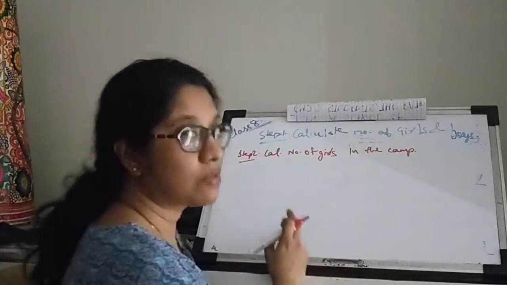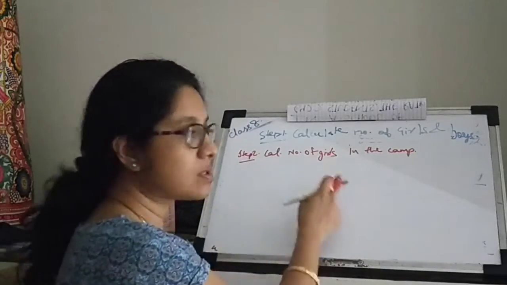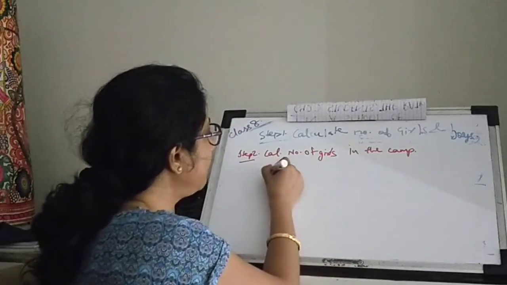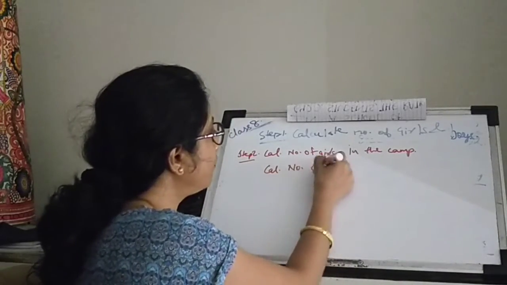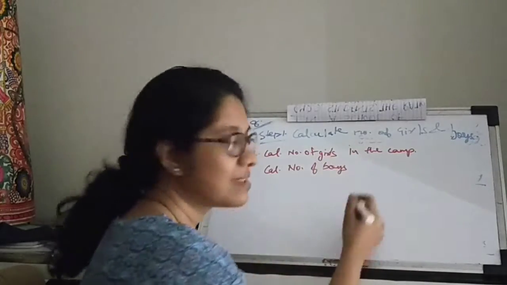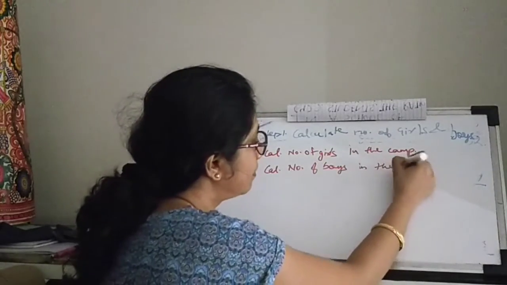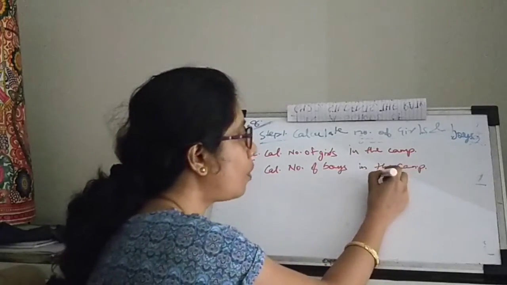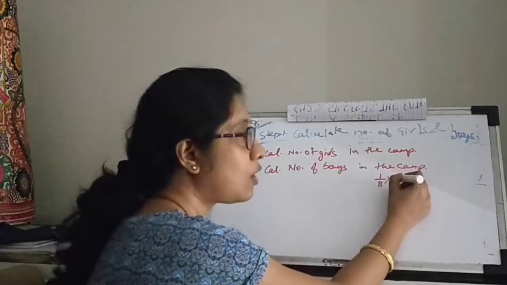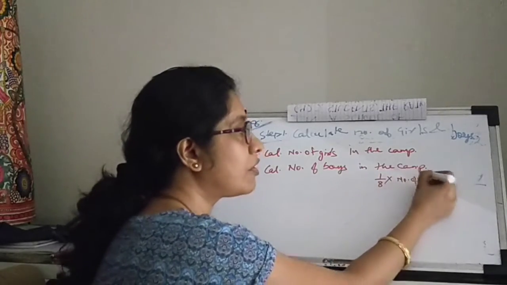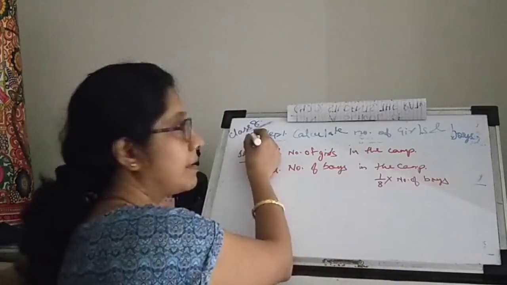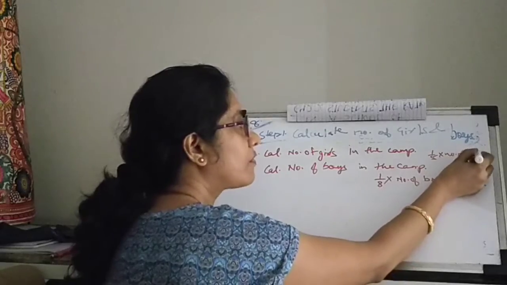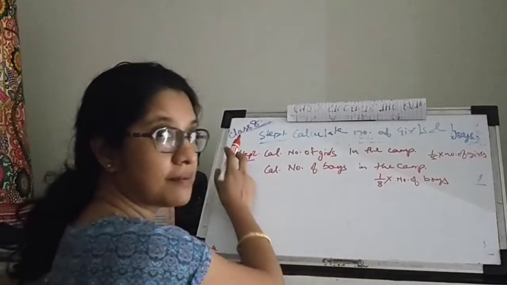From step 1 you will get the number of girls. 1/5 of those girls will be the number of girls who took part in the camp. Then calculate number of boys in the camp. Okay? How will you find the number of boys in the camp? 1/8 of the total number of boys, which you get from step 1. And here it was 1/5 of the number of girls. Again, the number of girls you had obtained from step 1.